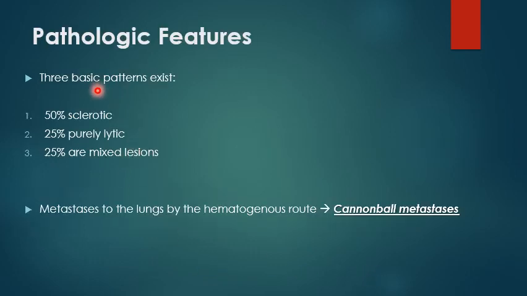Pathologically, it can have 3 different patterns. 50% of these lesions present as sclerotic lesions, 25% of these lesions are purely lytic lesions, whereas 25% of the lesions can have both sclerosis as well as lysis, presenting as mixed lesions. However, they can also bring about hematogenous spread to the lung as cannonball metastasis.